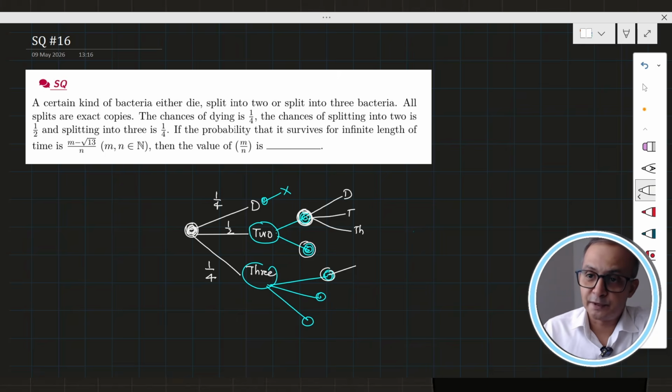If it splits into 2 or 3, there is a chance of survival. But if at every stage it dies, there is no further growth, and in that case there is no survival. So it's more convenient to find the dying or non-survival probability rather than the survival probability.